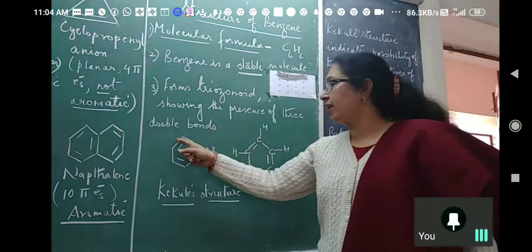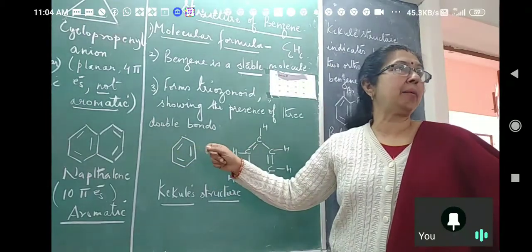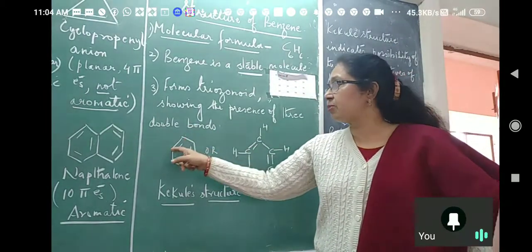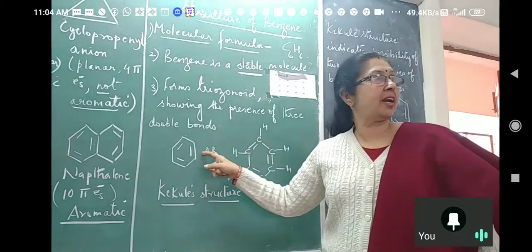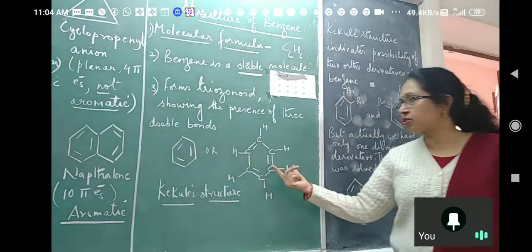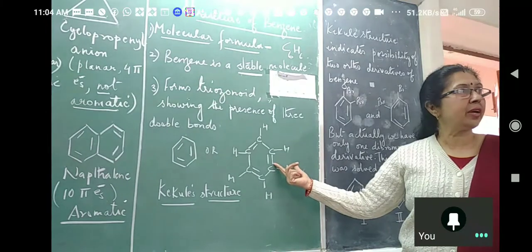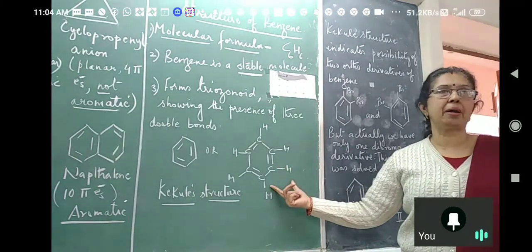So, you are writing 6 sigma and 3 pi bonds. There are actually 6 more sigma bonds, right? Hydrogen, but we don't write them. Actual structure should be like this. Okay, 12 sigma and 3 pi bonds.